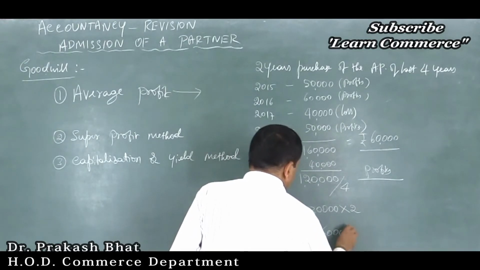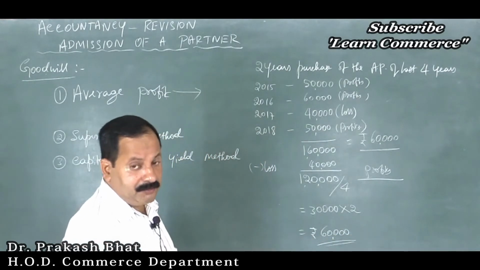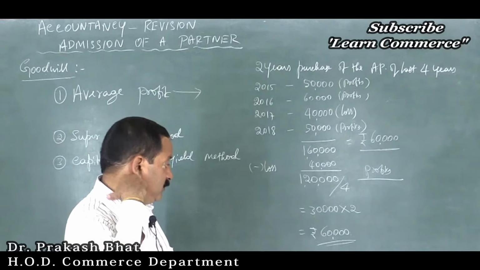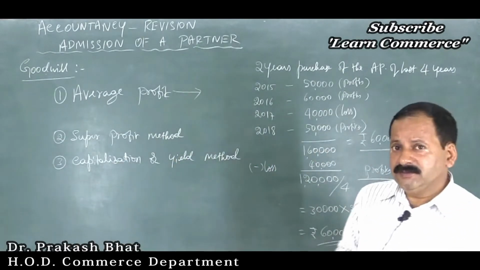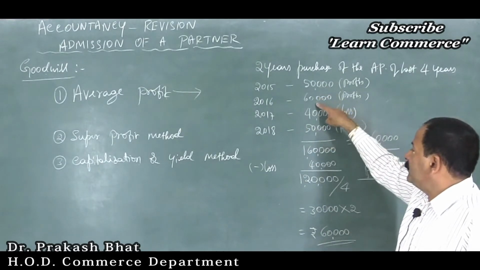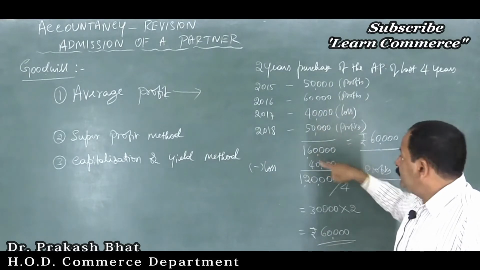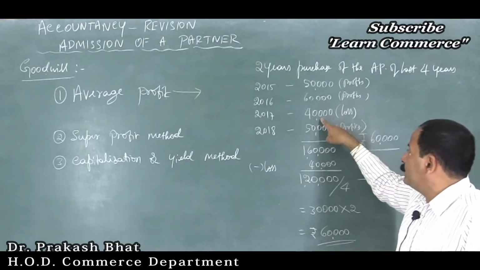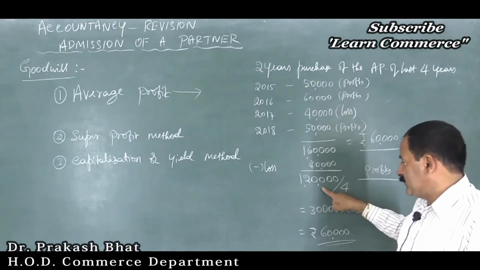This is what the goodwill is. If there is a loss during any particular year, this will be the goodwill, correct? So you will take the total of the profit years, 50 plus 60, 1,10,000 plus 50, 1,60,000. Then deduct from that the loss suffered in a year, that is 40,000, and you will get 1,20,000.